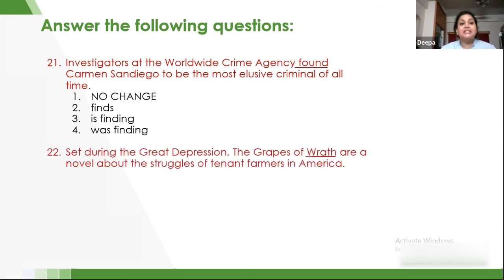question number 22. Set during the Great Depression, the grapes of wrath are a novel about the struggles of tenant farmers in America. Now here, there is a small mistake. The option is not basically wrath, but it is basically R. And we are going to look at the options. So here, look at the options. We're not basically talking about the grapes of wrath, but we are talking about the R here, that is beside it, verb.